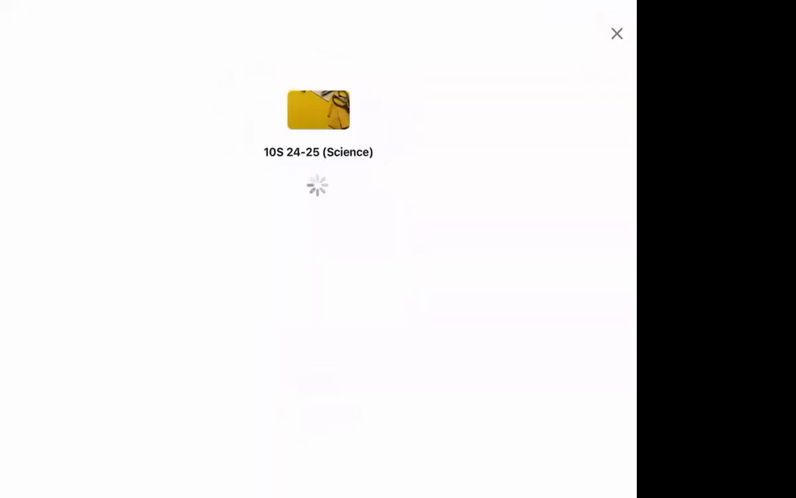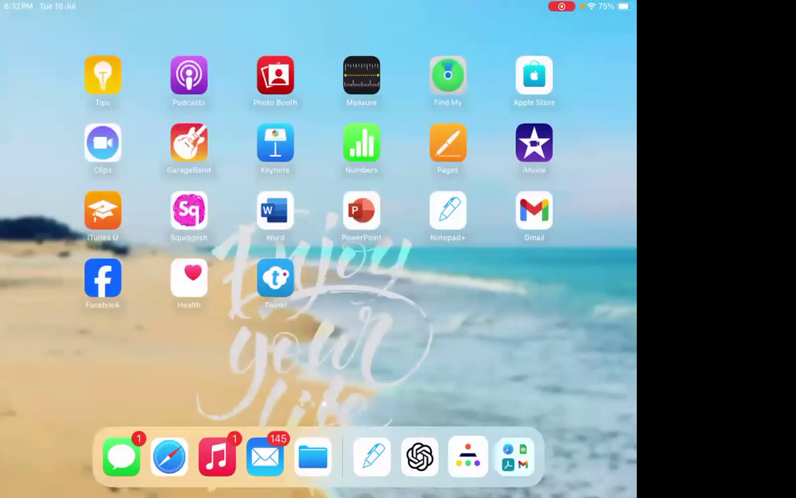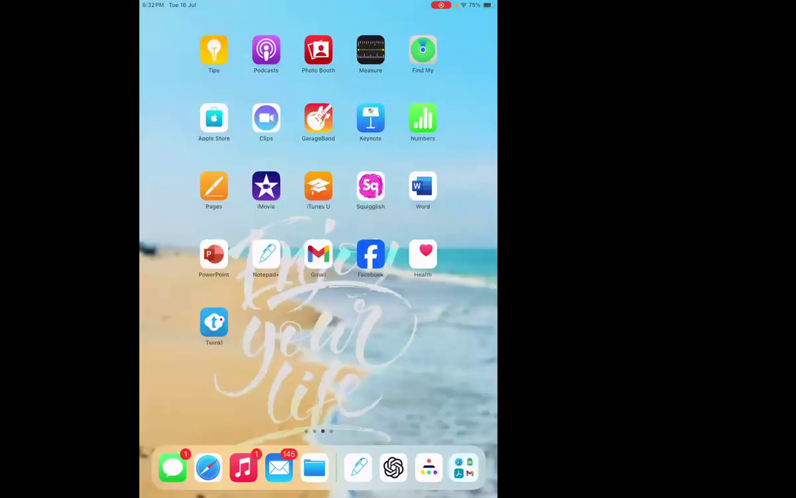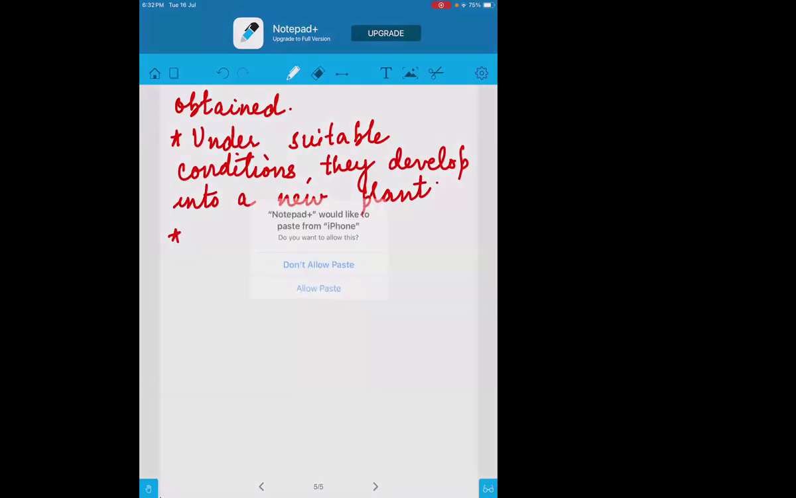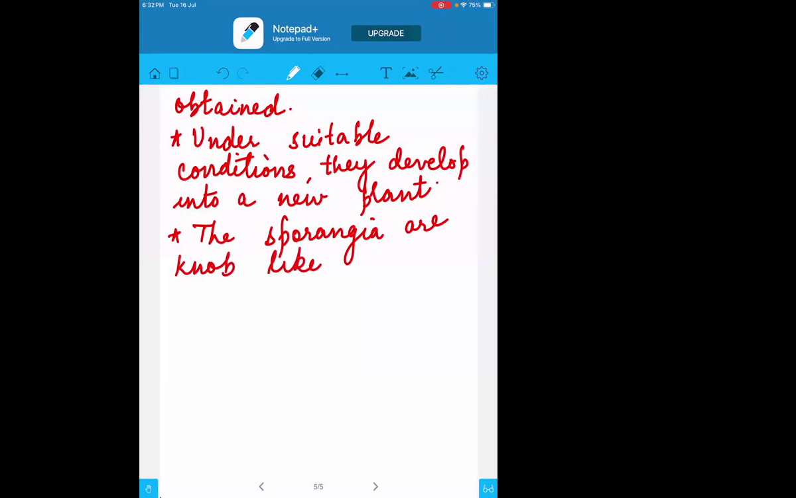So going back now to the points. Under suitable conditions, they develop into new plants. So the sporangia are knob-like structures. This point, children, is very, very important.